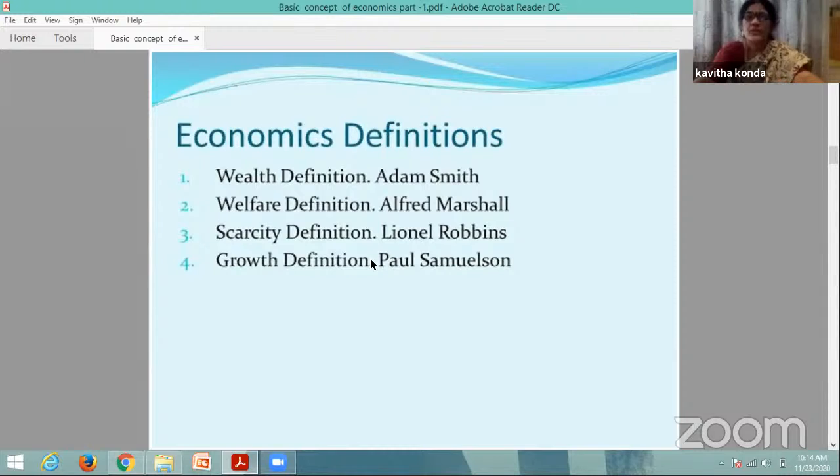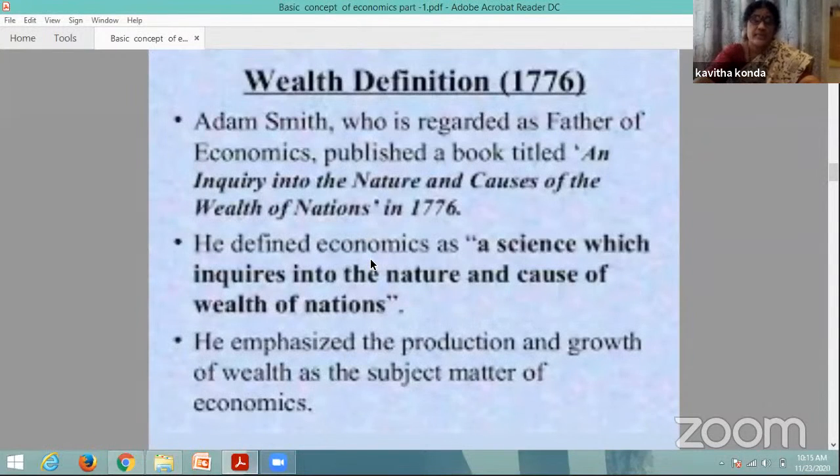Okay, so going to the wealth definition. Adam Smith's wealth definition is related to the classical economists. Adam Smith is a classical economist, regarded as the father of economics, and in his famous book he explained about wealth. The book is titled An Inquiry into the Nature and Causes of the Wealth of Nations, in 1776.